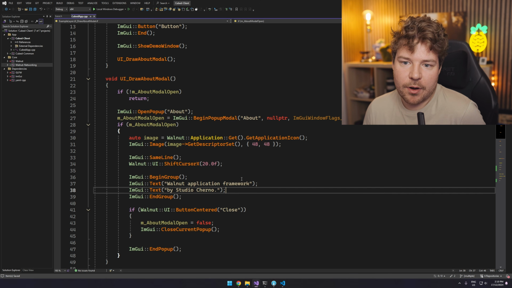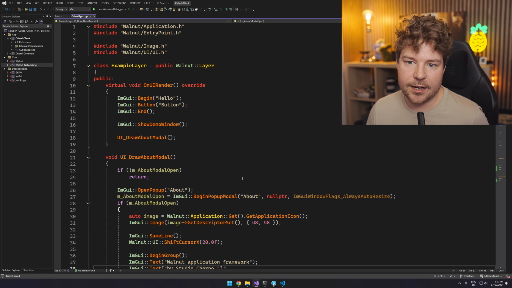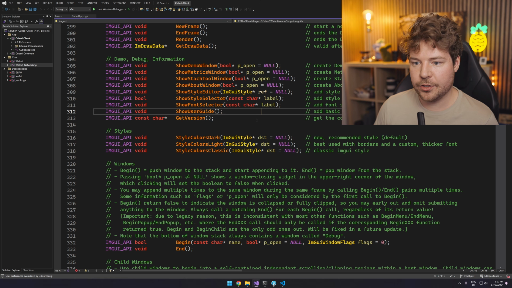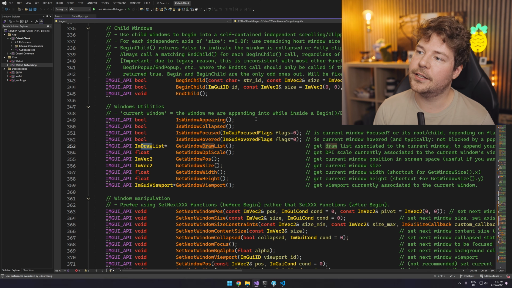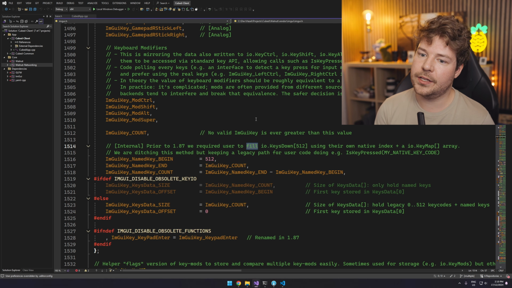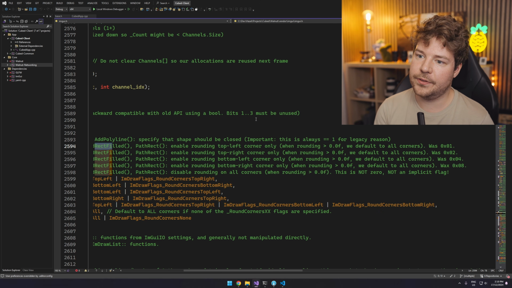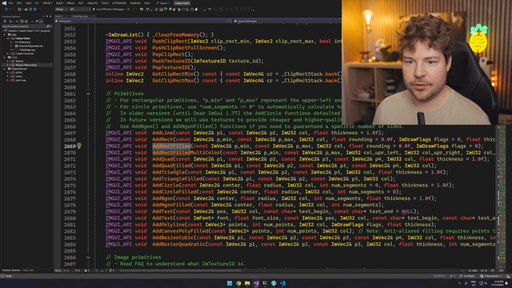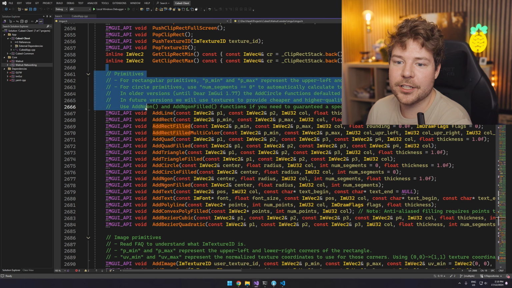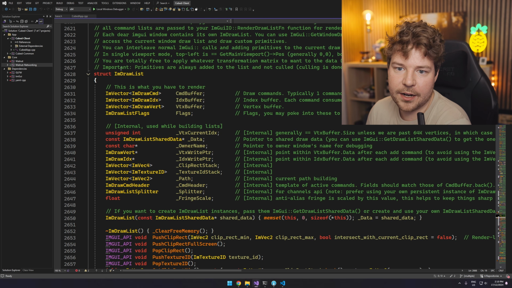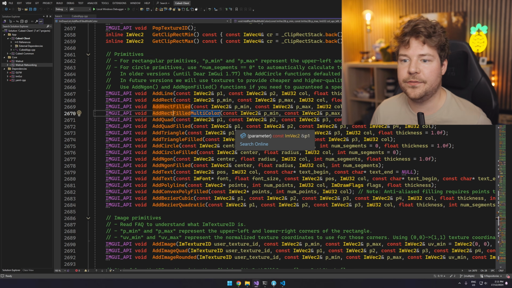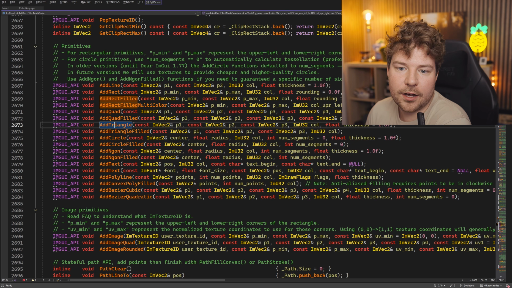So I'm going to initially represent these players as rectangles. What we can do in ImGui, if we go to imgui.h, is find something like draw rectangle or fill rectangle, add rect. Yeah, here we go, add rect filled. You can see I'm really trying to find this stuff. Here it is. So we've got these primitives that we can draw as part of our draw list. There's add rect filled, add rect filled multicolor, there's a whole bunch of different things.